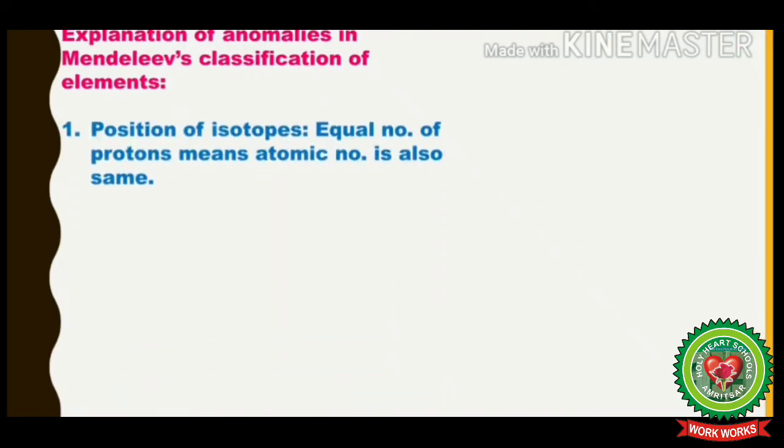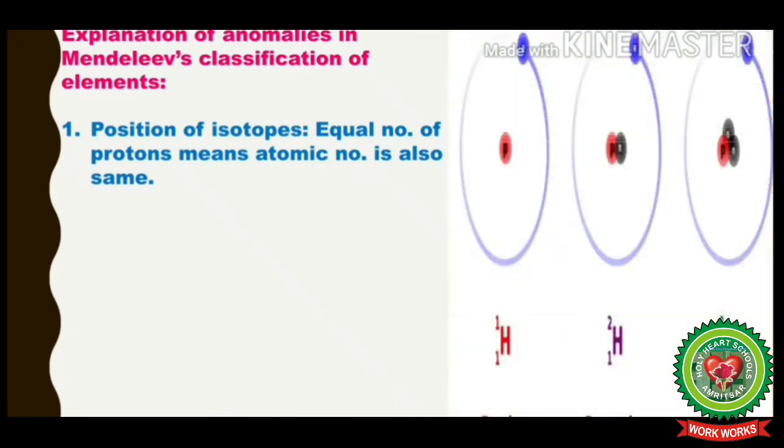On the basis of his periodic law, Moseley was able to explain the anomalies in Mendeleev's classification of elements. The first anomaly he explained was the position of isotopes. So if we take the example of isotopes of hydrogen again, you all know the isotopes of hydrogen are protium, deuterium and tritium.